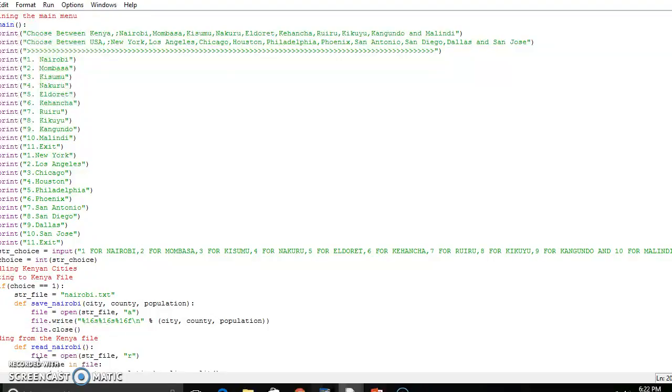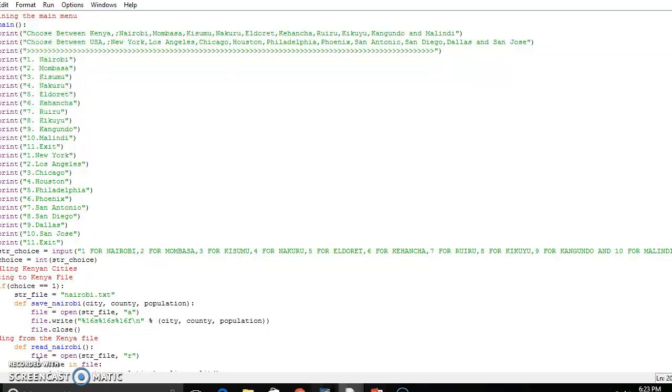After San Jose, it should exit, whereby the string choice should have an input where one is for Nairobi, two is for Mombasa, three is for Kisumu, sorry, then four is for Nakuru, five Eldoret, six Kehancha, seven Ruiru, eight Kikuyu, nine Kangundo, 10 Malindi. Then thereafter the integer should be the string choice, and that's what you should print.